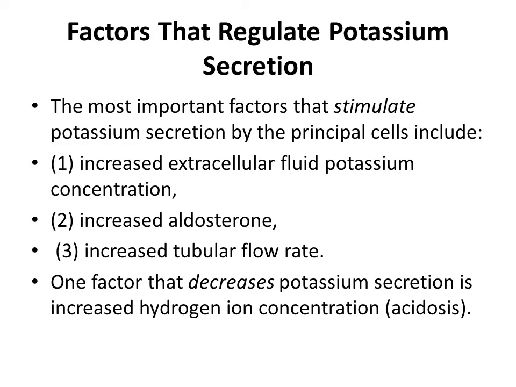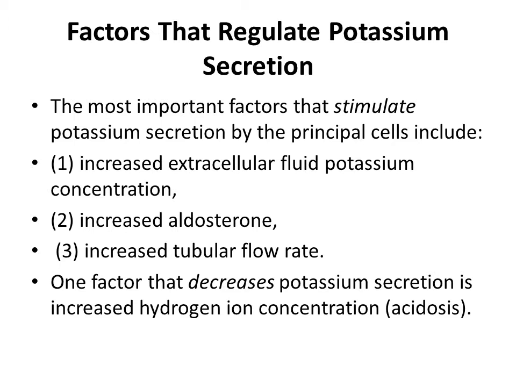Previously, I was telling you about the main factors which control the potassium secretion by the principal cells, and they were the activity of the sodium potassium ATPase pump, the permeability of the luminal membrane of the principal cells of the distal collecting tubules and the cortical collecting tubules to potassium, and the electrochemical gradient for potassium.